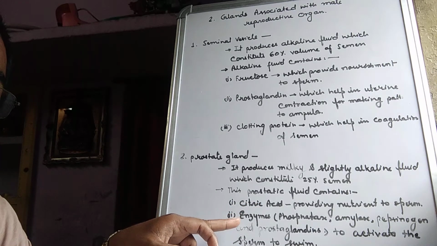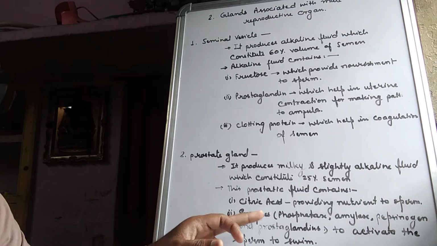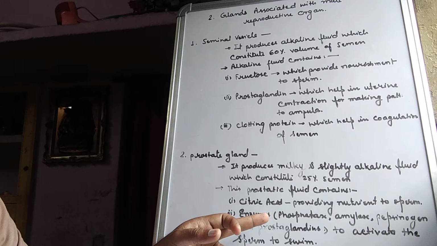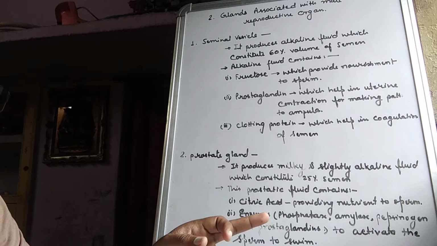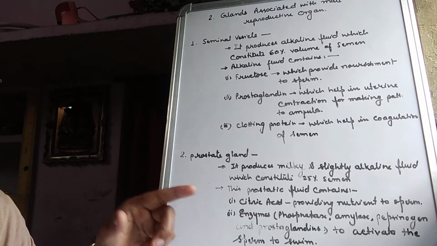Second, it also releases enzymes like phosphatase, amylase, pepsinogen and prostaglandin. These enzymes will activate the sperm to swim.